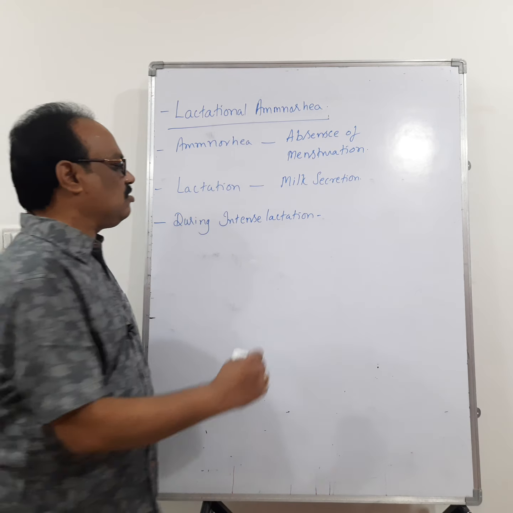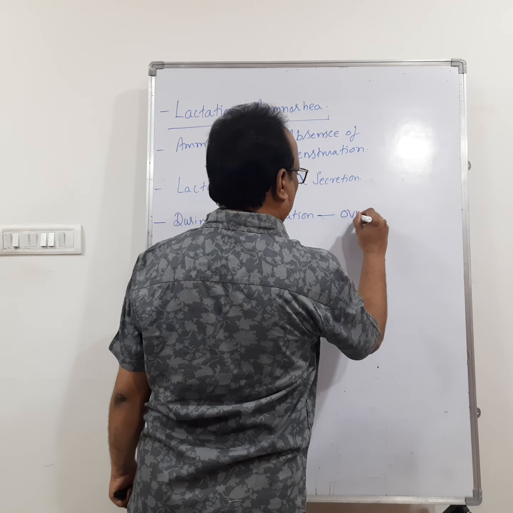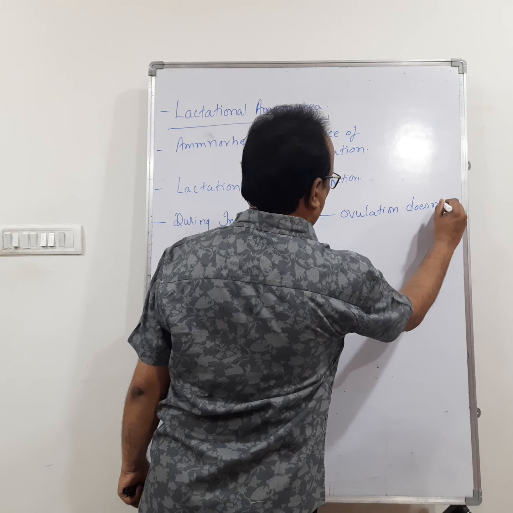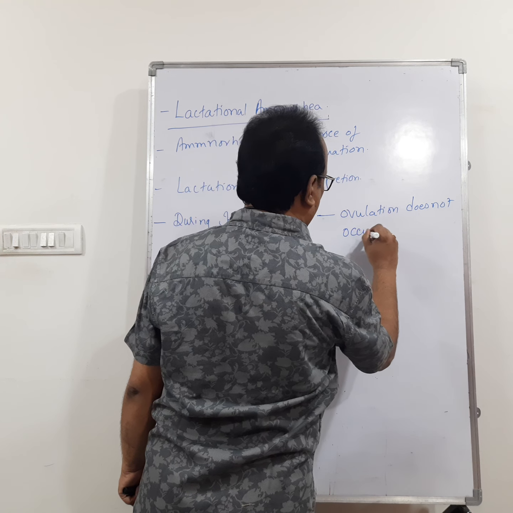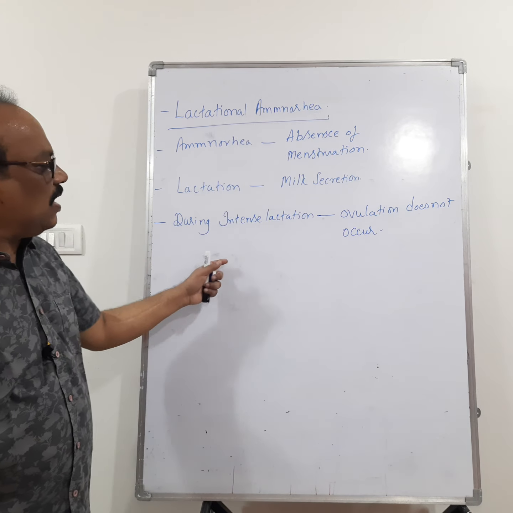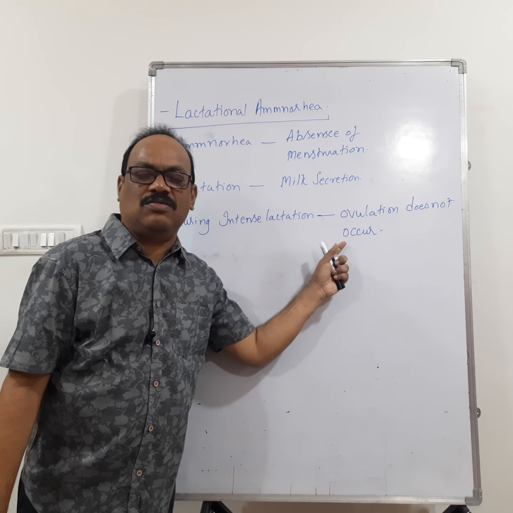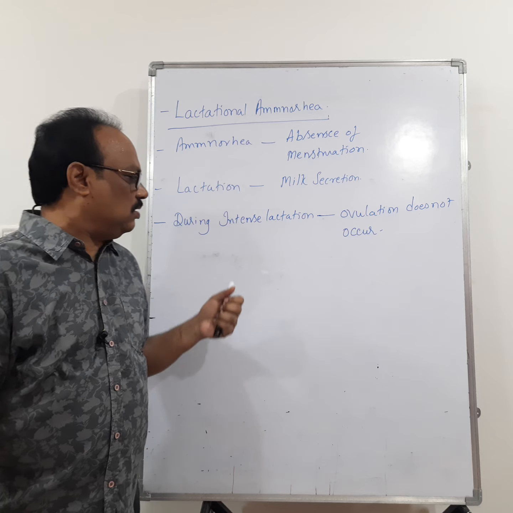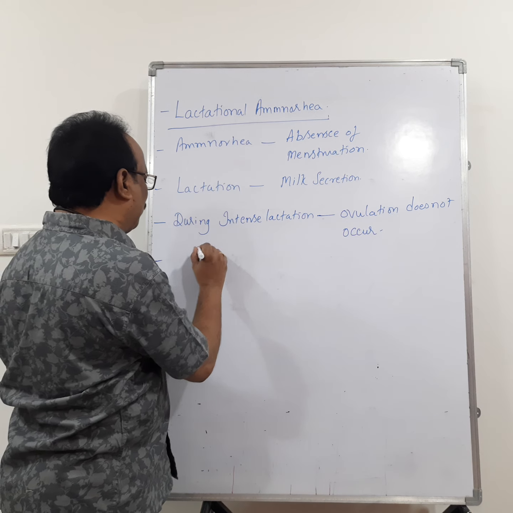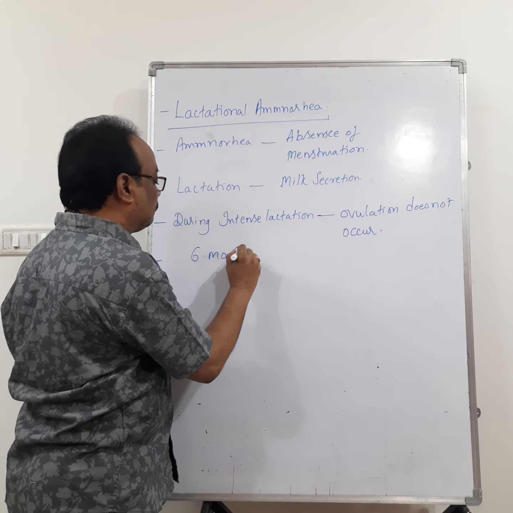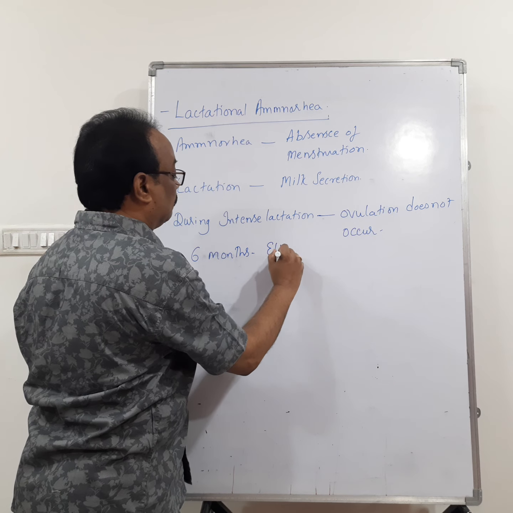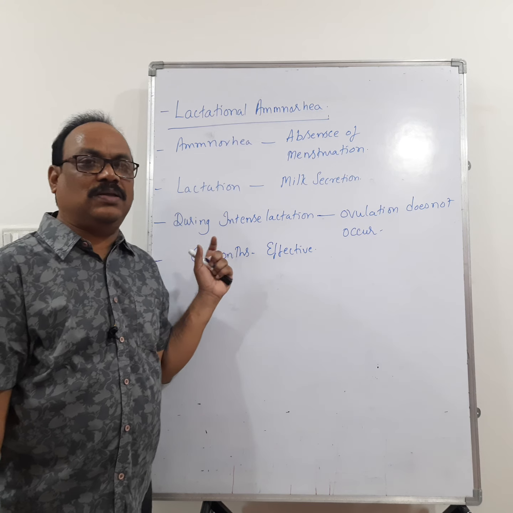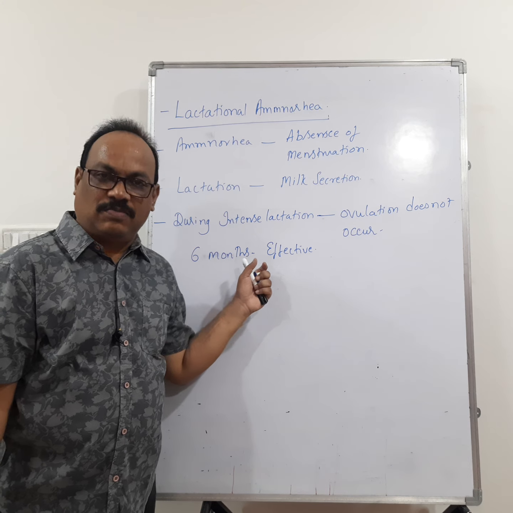Ovulation does not take place. I'll explain why ovulation does not occur. This method is effective for 6 months only. This is one of the natural methods, effective for 6 months.